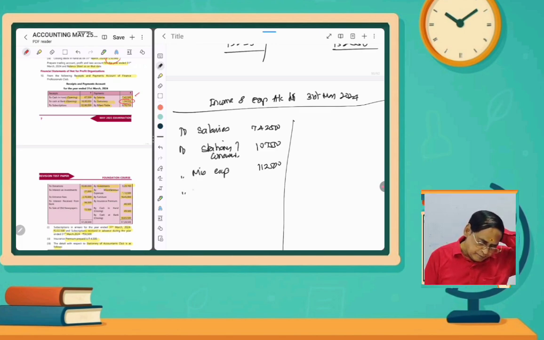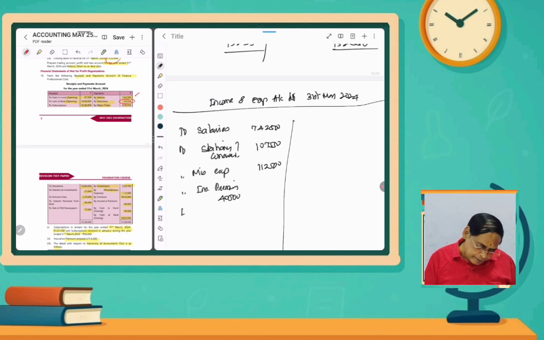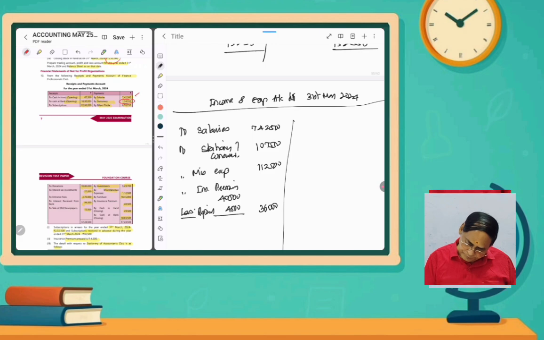And then insurance premium, there is prepaid also. Actually 40,500 less prepaid 4,500, so 36,000 amount. So these are the items as expenses.